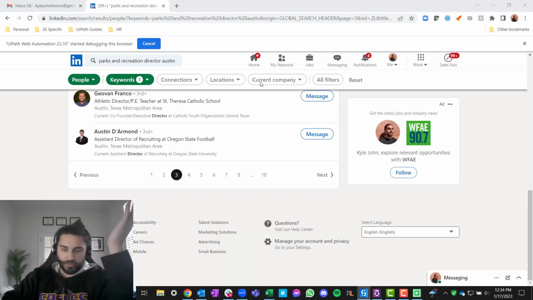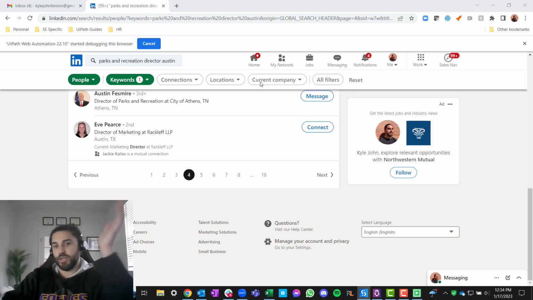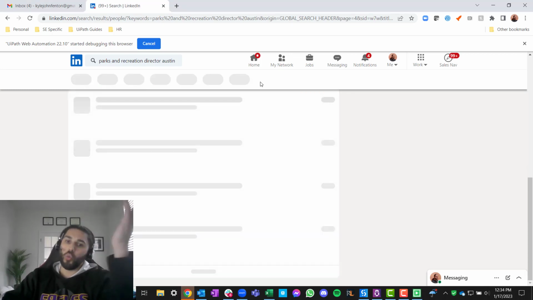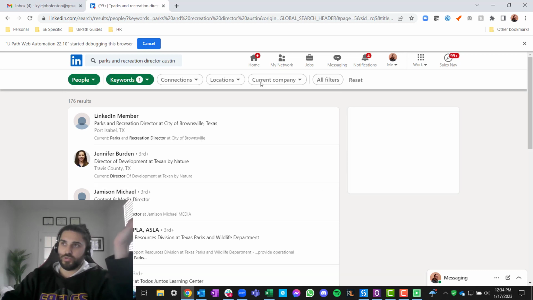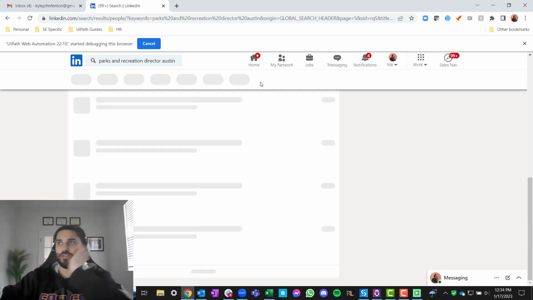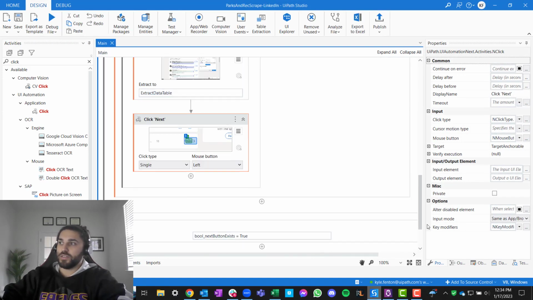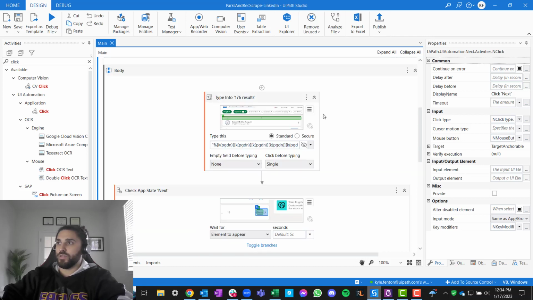So I walked you through all of that. I know it was a little arduous, but if you know how the extract data table activity works, you can always reverse engineer it, which is super, super awesome. And then right here, same thing, looking for the results, and we can just keep running this over and over. So we know that that works, which is great. Awesome. So now let's get some results here, all right? So let's go ahead and do that.